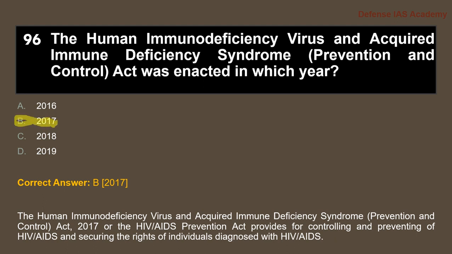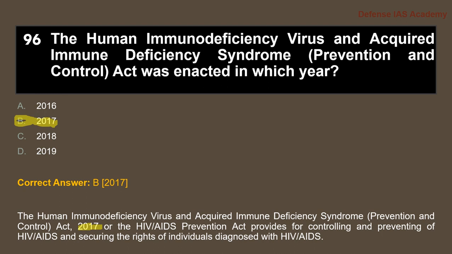Question 96. The Human Immunodeficiency Virus and Acquired Immunodeficiency Syndrome Prevention and Control Act was enacted in which year? The answer is option B, 2017.